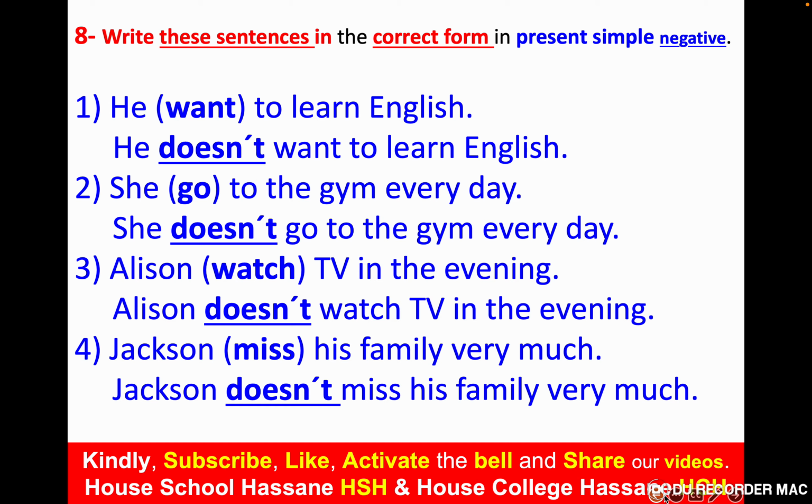Now I explain to you why we put doesn't in the negative form. When we have normal verbs, for example want, go, speak, travel, always in the negative form with he, she, it, we put doesn't. Let's go to the next question.